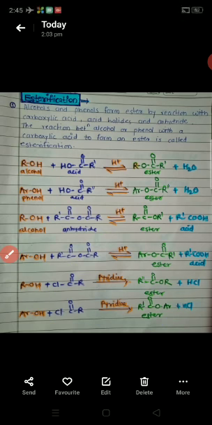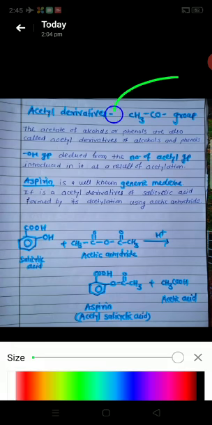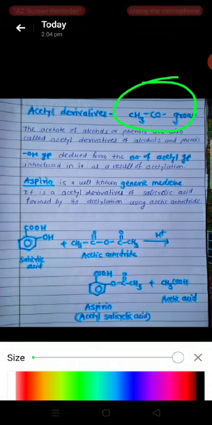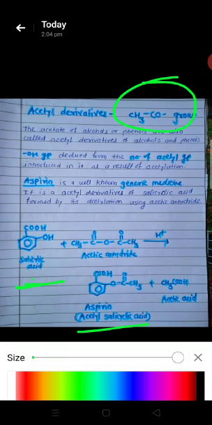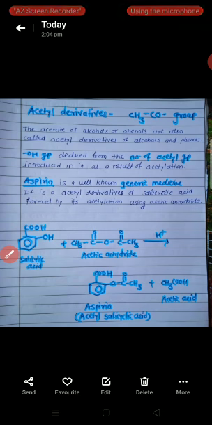And next is the acetyl derivative, that means the CH3CO group. When the CH3CO group is attached to another group, they form acetyl derivatives. Here salicylic acid is used and acetic anhydride is added to salicylic acid in the presence of acid. Then H from the OH group forms the acid, and in place of this group, C double bond O CH3 is attached, forming aspirin, acetyl salicylic acid. In this way we completed the esterification process.